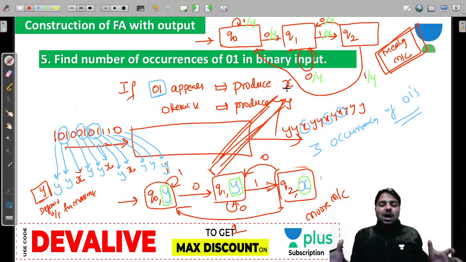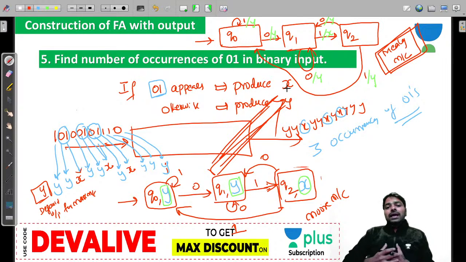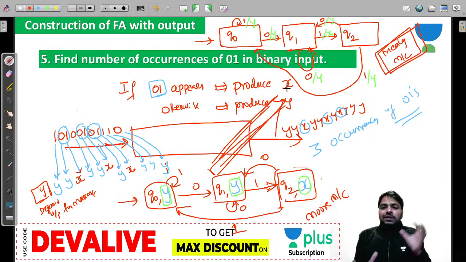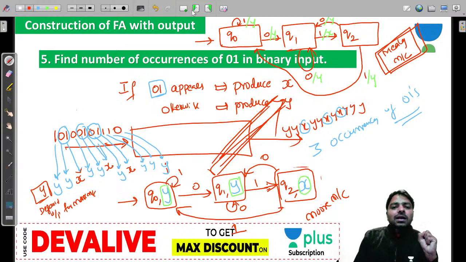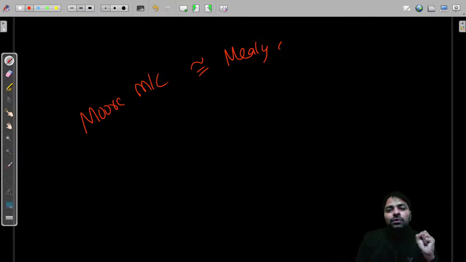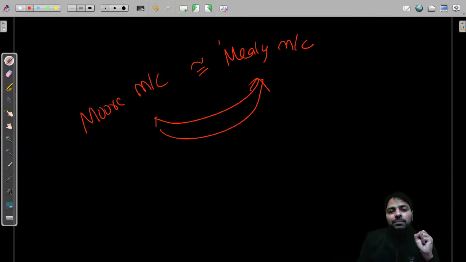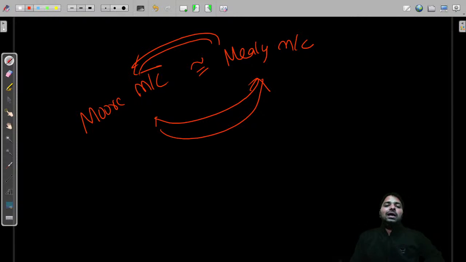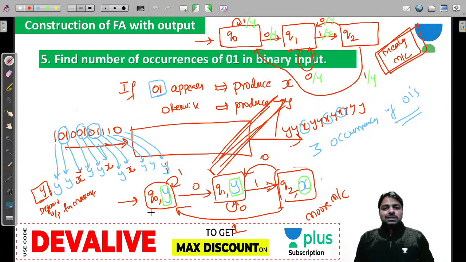Okay, just send the output to the incoming edges. You will get the Mealy machine for the given Moore machine. That is the reason the Moore machine and Mealy machine are equivalent, because we can convert one to the other. If you can do one of them, you can convert this machine to that machine and Mealy machine to Moore machine. Both are convertible from one to the other. Clear? Come on, guys, clear this point.